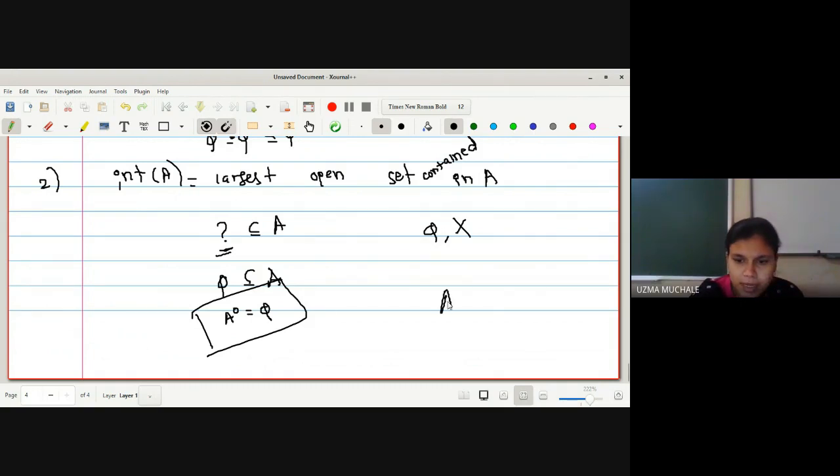But we know that A bar is equal to X in case of indiscrete topological space. And what about interior of X? X interior is nothing but X itself, because we know that X is always open and closed, and hence the result. Okay. So in the next lecture, we will see some of the properties of the interior of a set. Thank you.